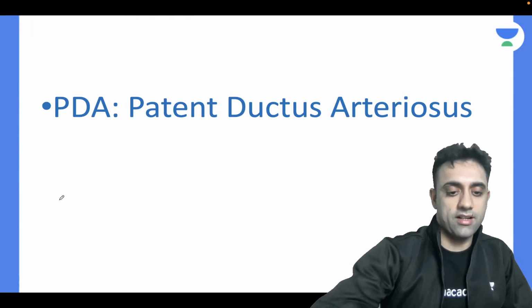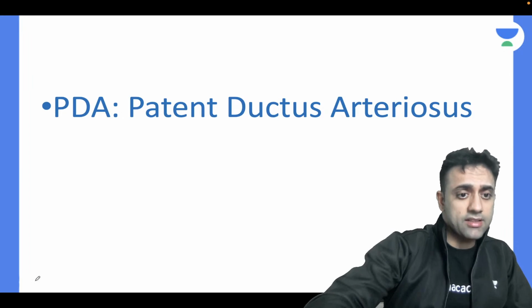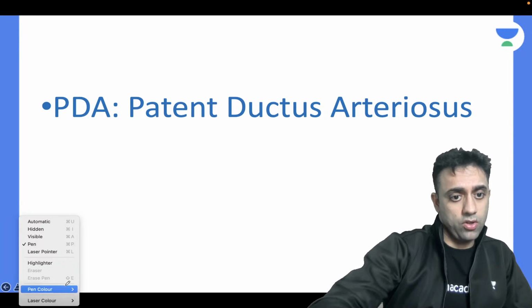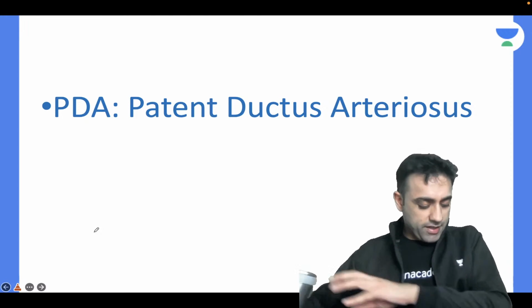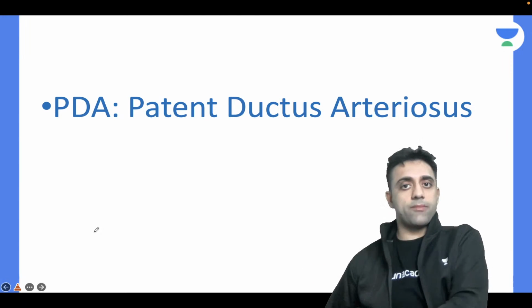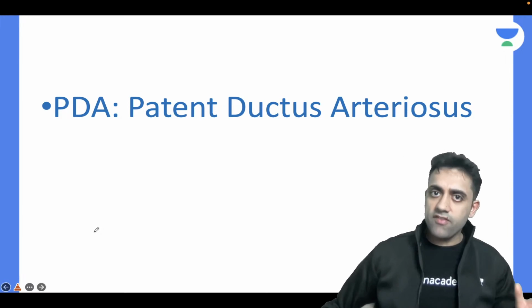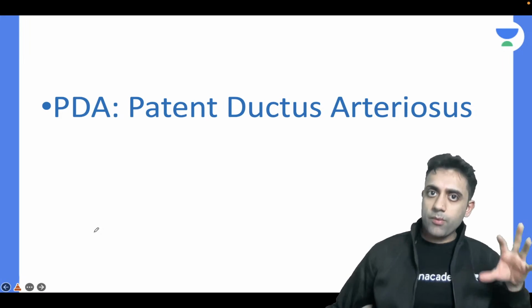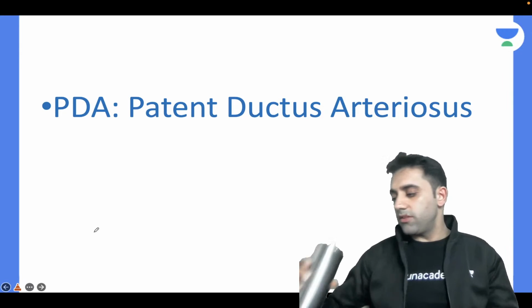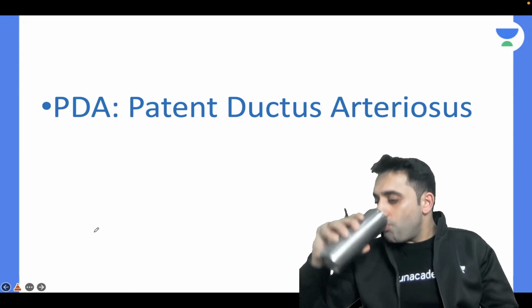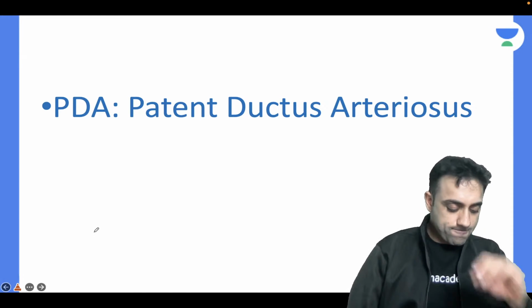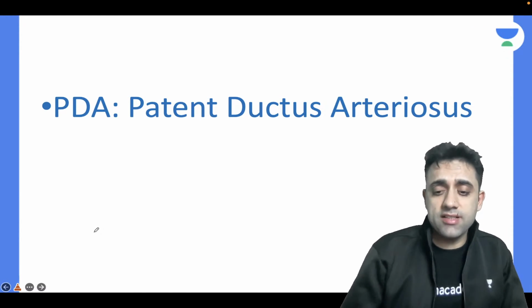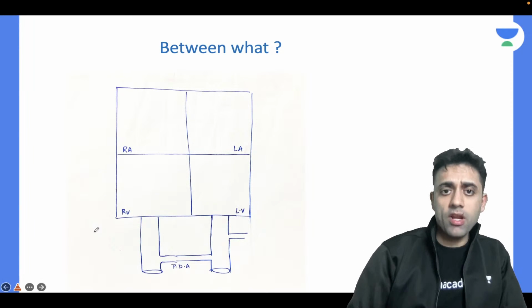So today's topic of choice is patent ductus arteriosus. It's a very good topic. I want you guys to participate as much as possible, because patent ductus arteriosus has a lot of MCQs. It's a very smart, very easy, very fast topic, but it carries a lot of questions, so I want you guys to be with me. Okay, so patent ductus arteriosus, point number one.